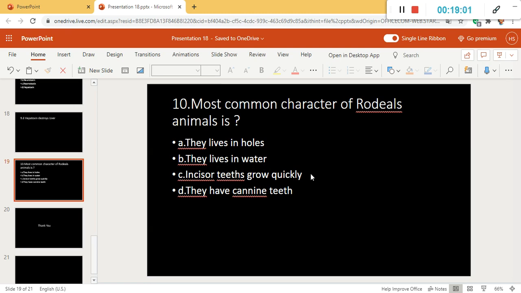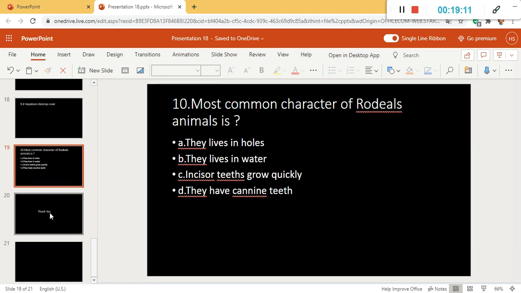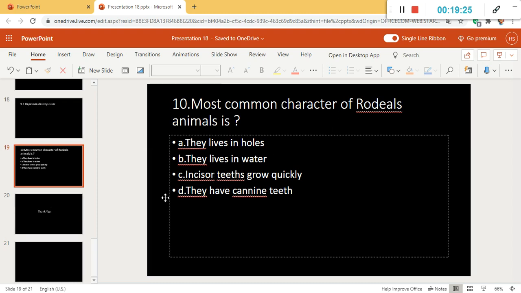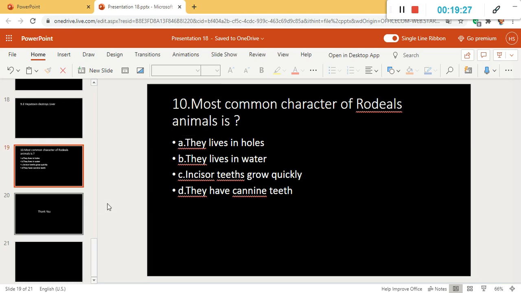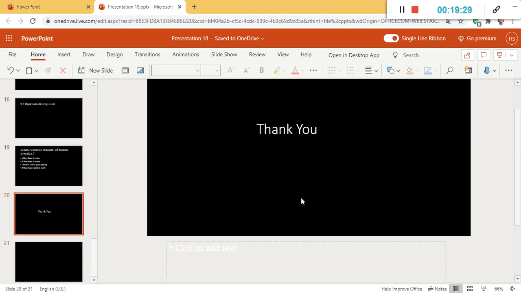You can see mouse and rabbits are examples of rodents. Their incisor teeth grow very quickly, so they also use them to cut their foods or anything into pieces. That's the rodent animals.